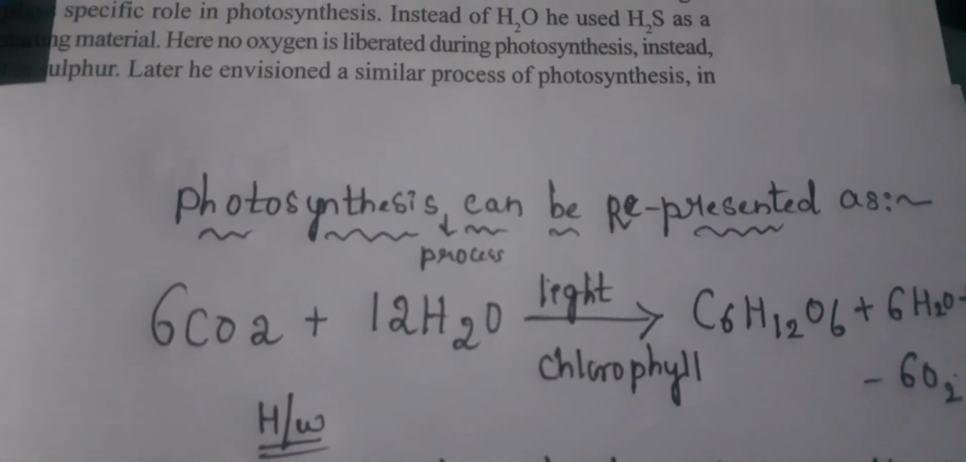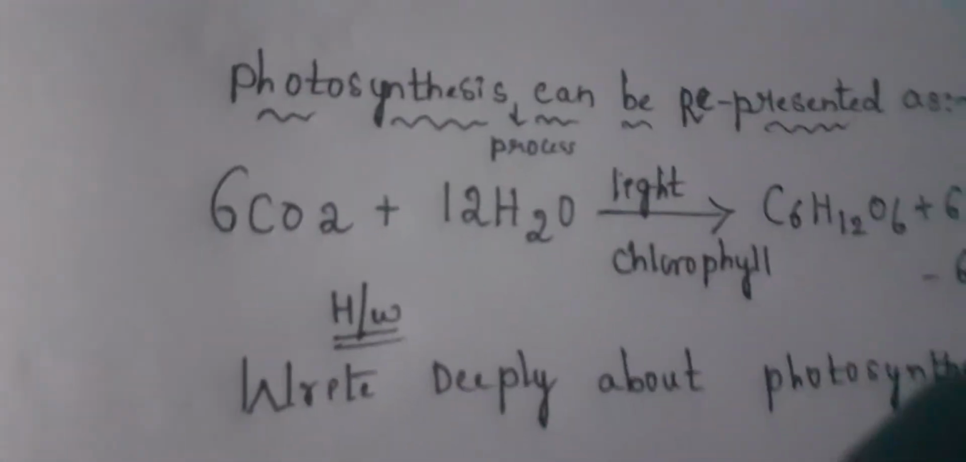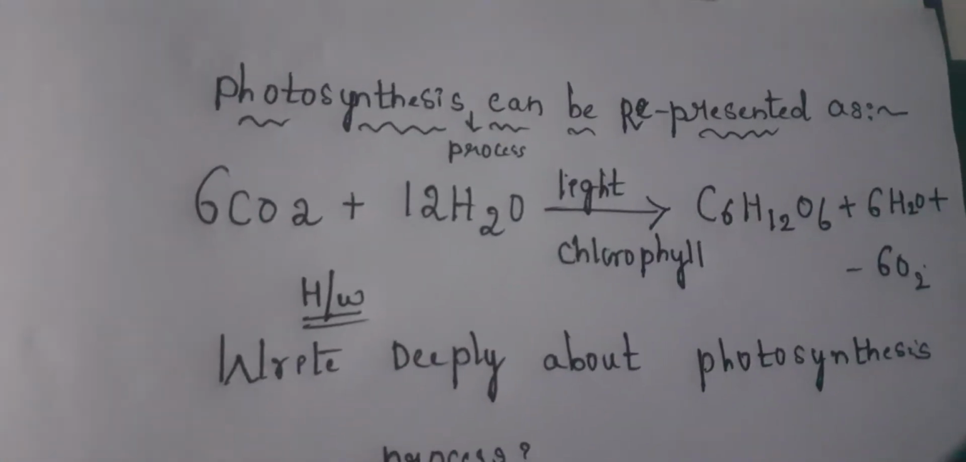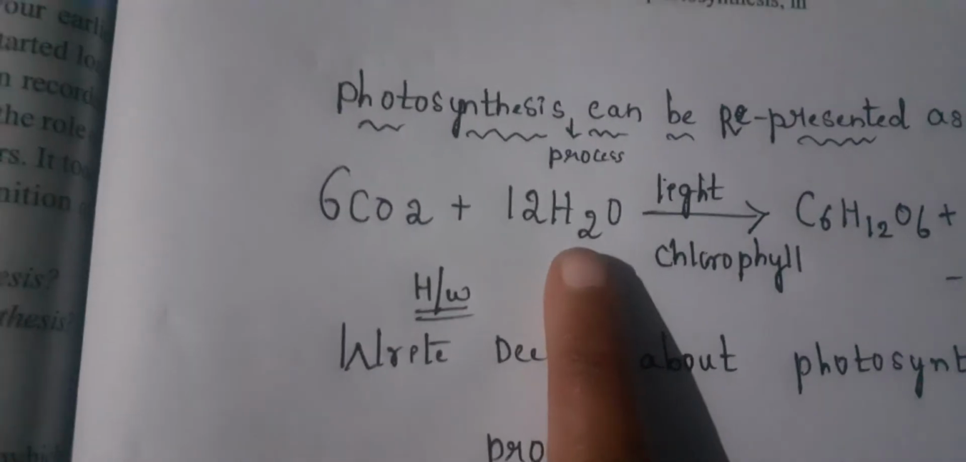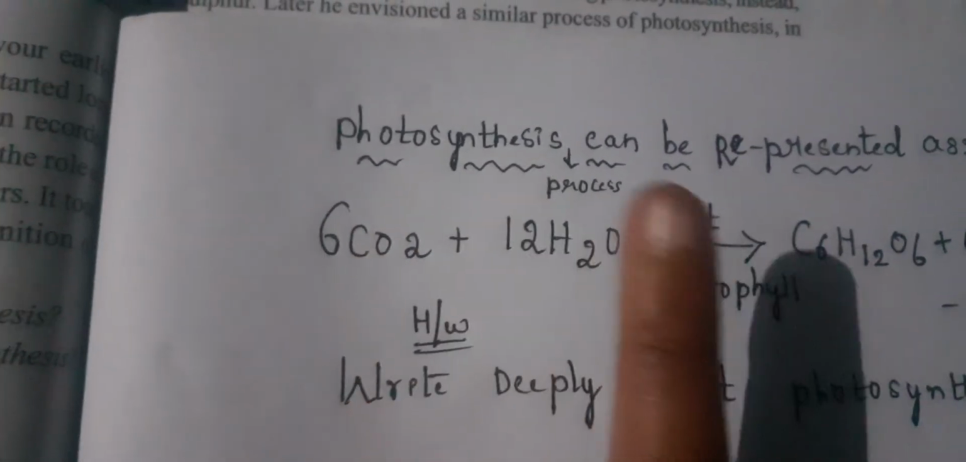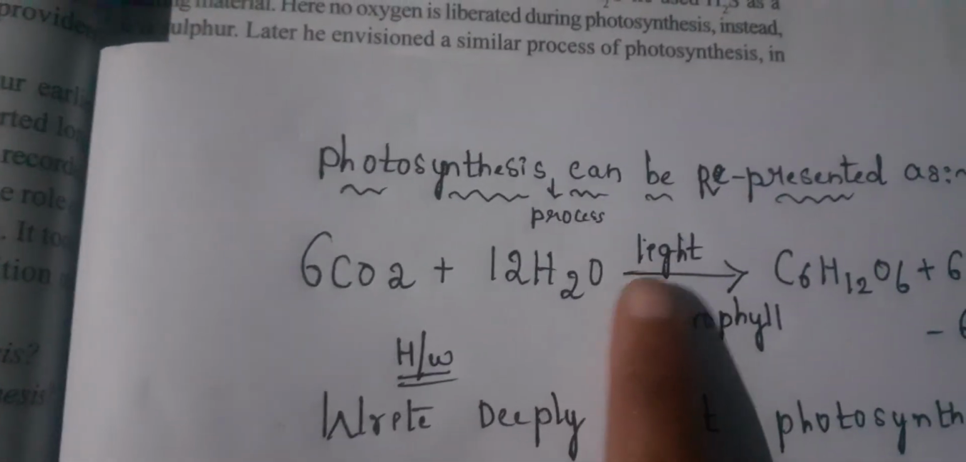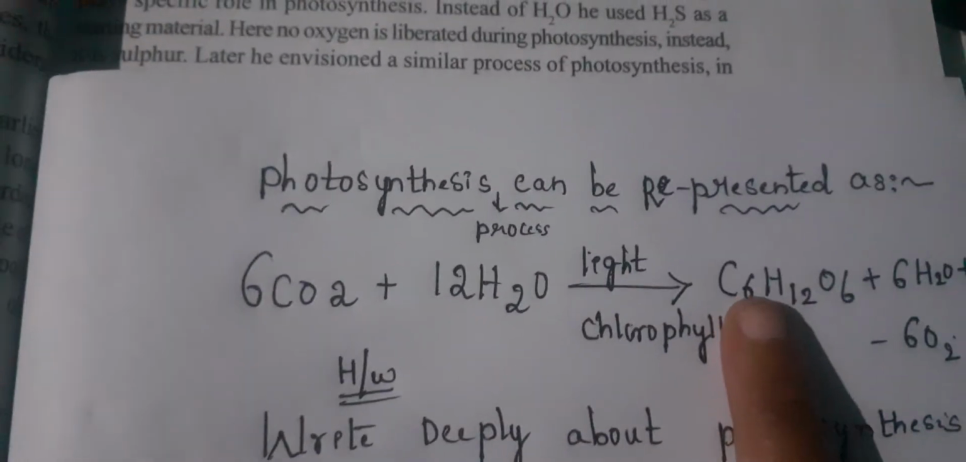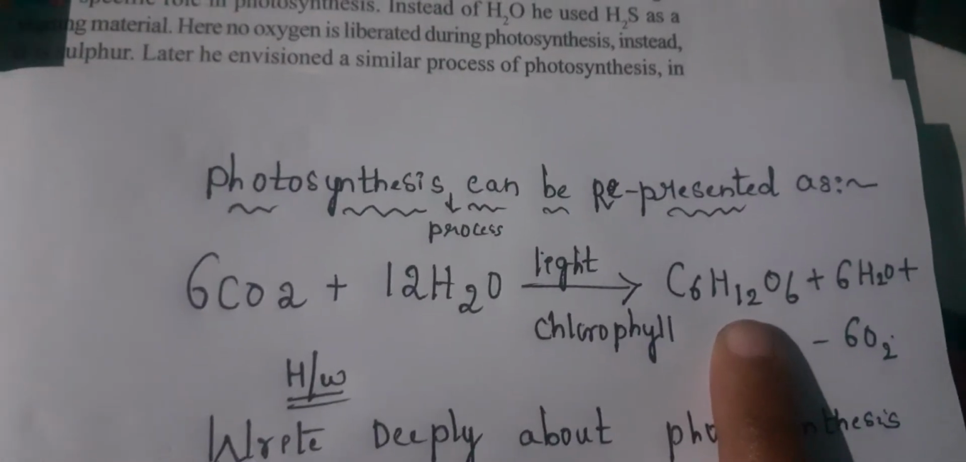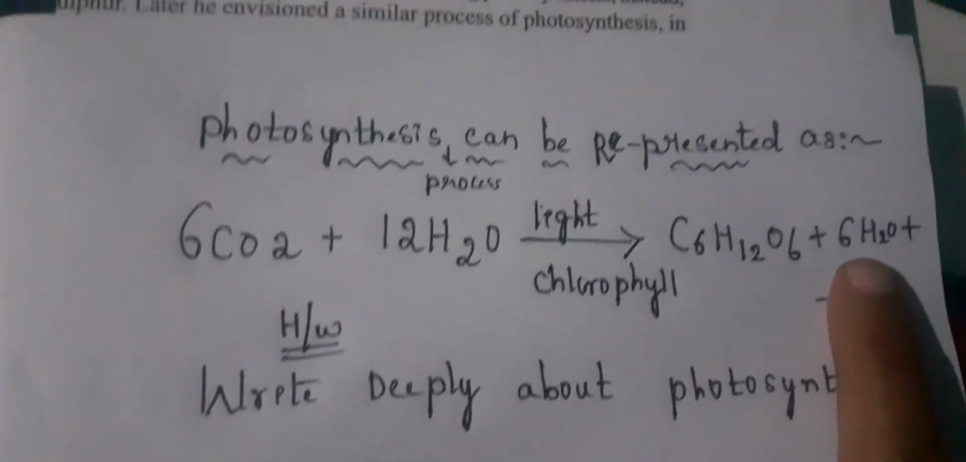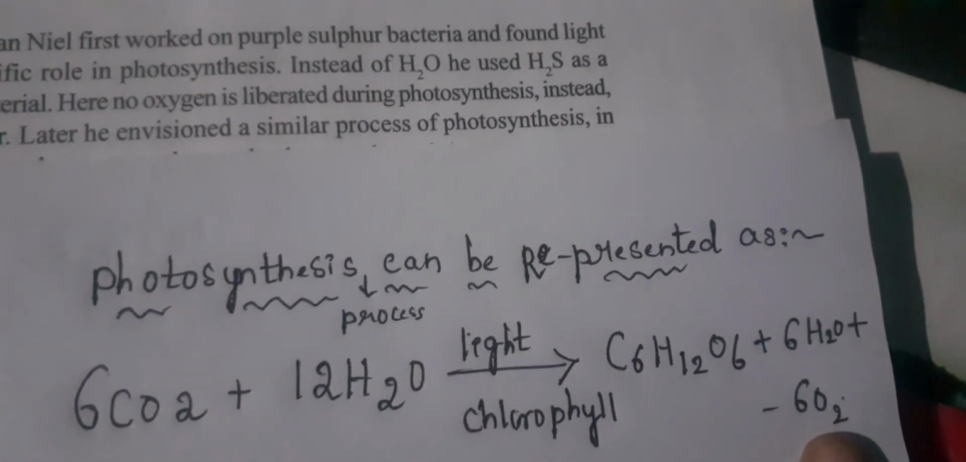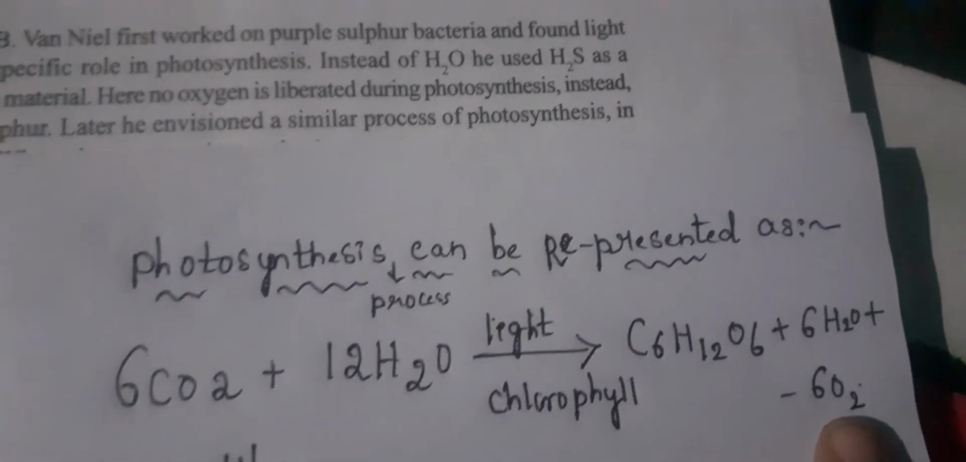Just see here, the photosynthesis process can be represented like this. When carbon dioxide molecules as well as water molecules are utilized by the plant in the presence of light and chlorophyll, what will be formed? Glucose and H2O, and oxygen will be released as a waste product. This is how the photosynthesis process can be represented.